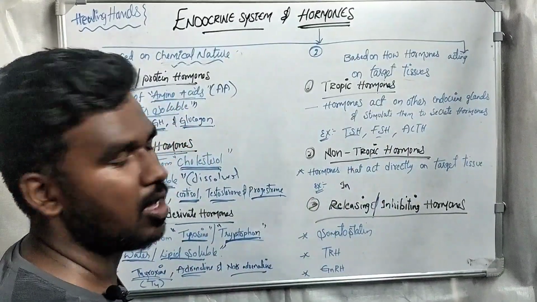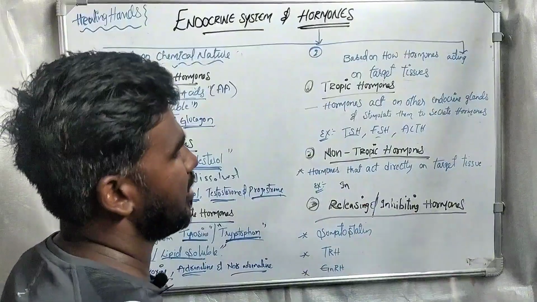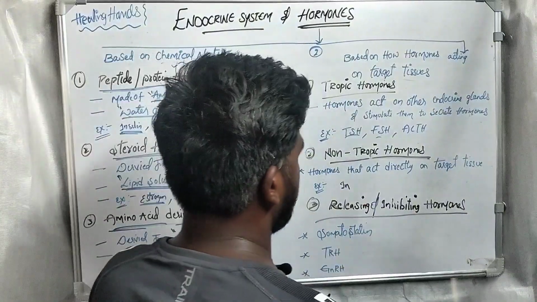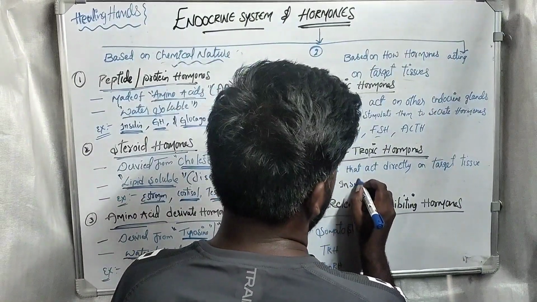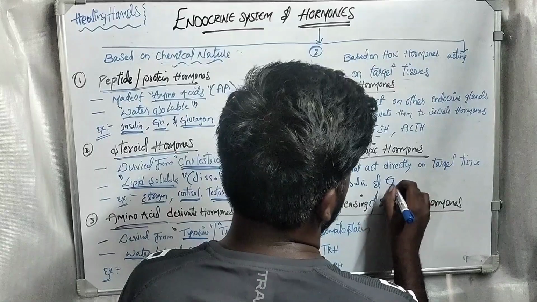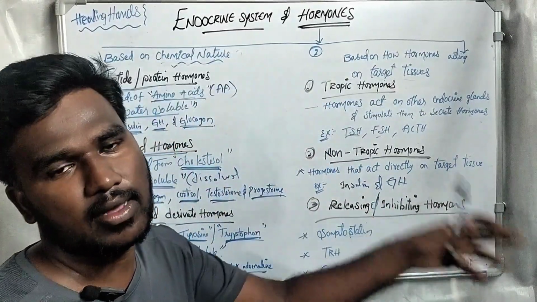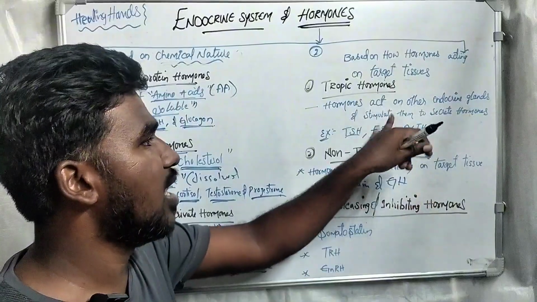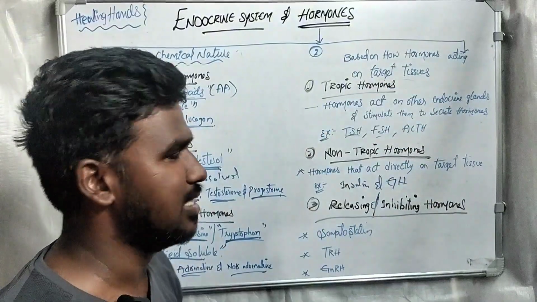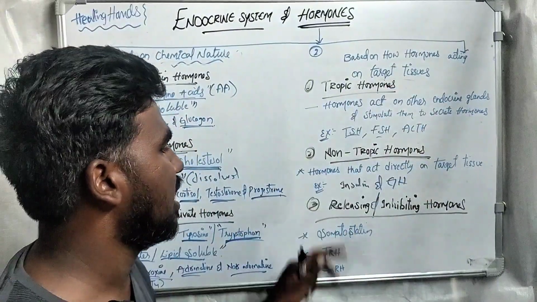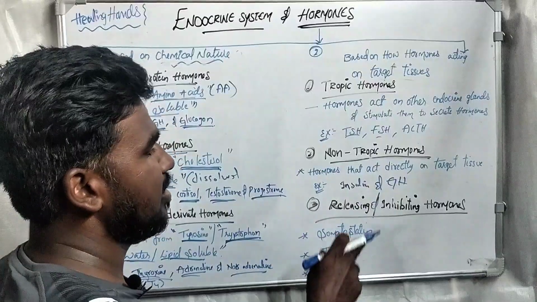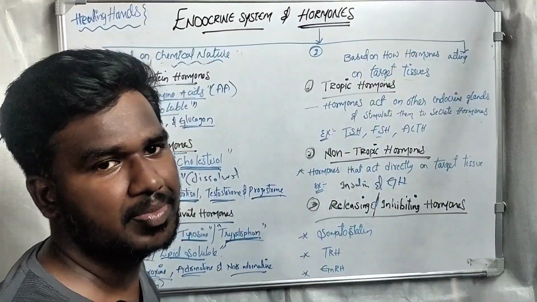Next, non-tropic hormones. Non-tropic hormones act directly on the tissue. Examples of these are insulin and growth hormone. These hormones act directly on the tissues or target organs. Tropic hormones act on another endocrine gland. So those are tropic and non-tropic, and the third one is releasing and inhibiting hormones.